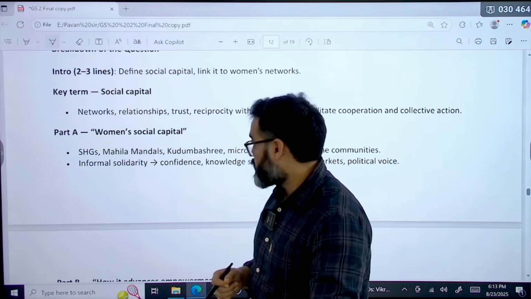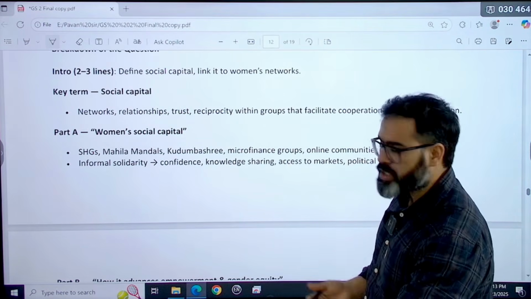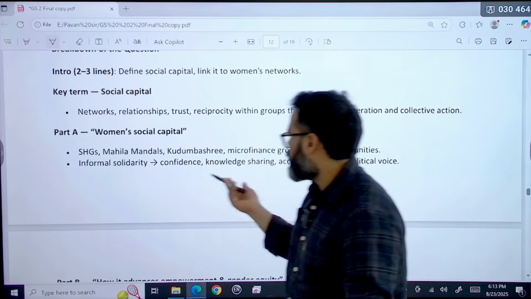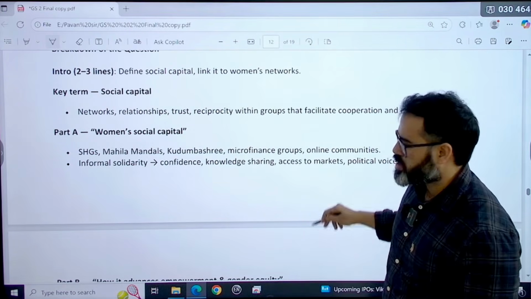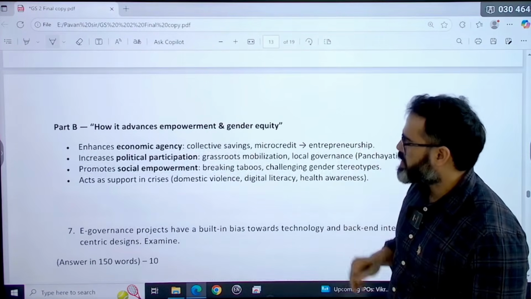Self-help groups, collectively Mahila Mandals, Kudumbashree of the Kerala government, microfinance groups, online communities, informal solidarities like confidence, knowledge sharing, access, these things will be there. And how it advances empowerment and gender equity.